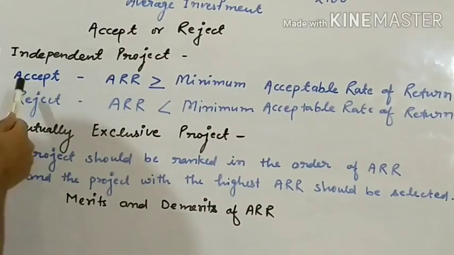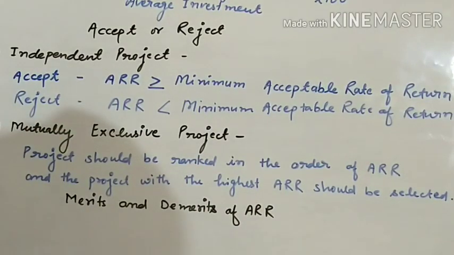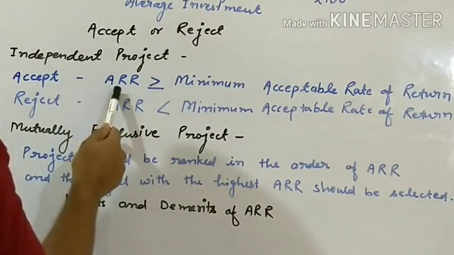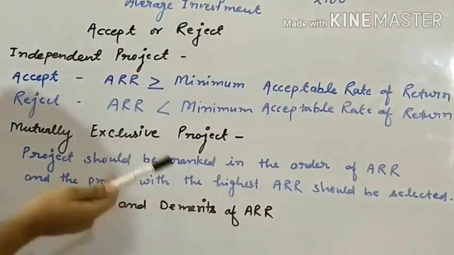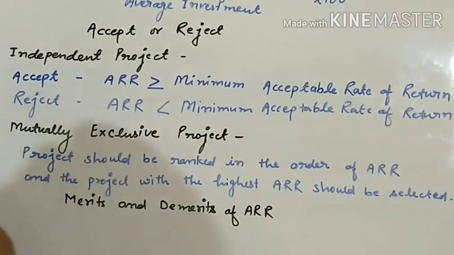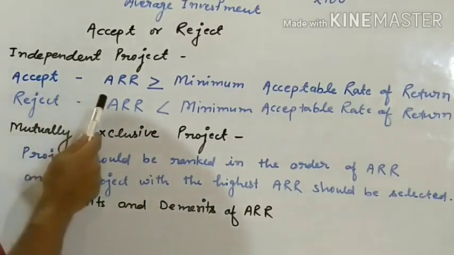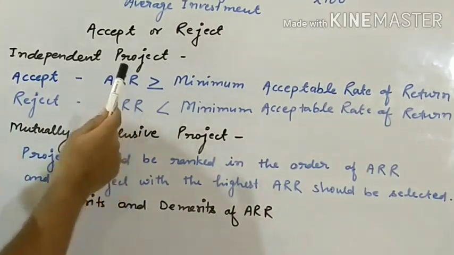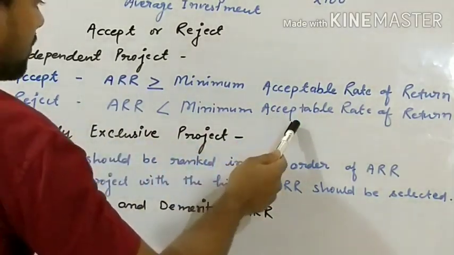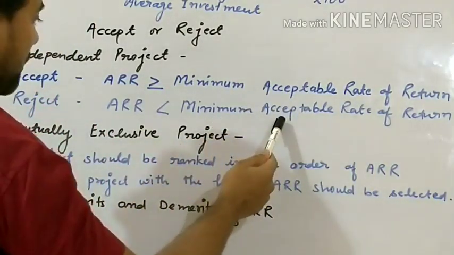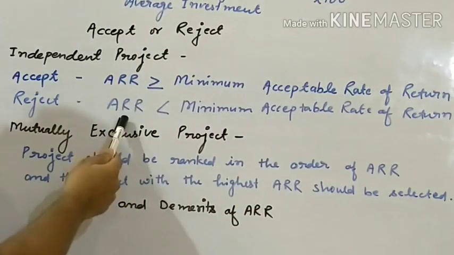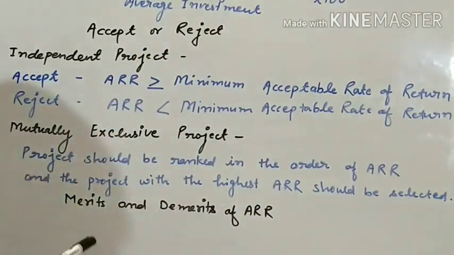In this case, we will accept the project. If our ARR is 30% and the minimum acceptable rate of return is also 30%, in this case also we will accept the project. When will we reject the project? When ARR is less than the minimum acceptable rate of return. Suppose our minimum acceptable rate of return is 20% and ARR is 18%. In this case, we will reject the project.